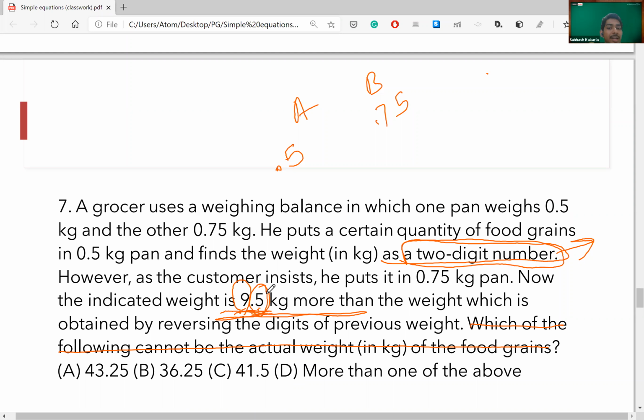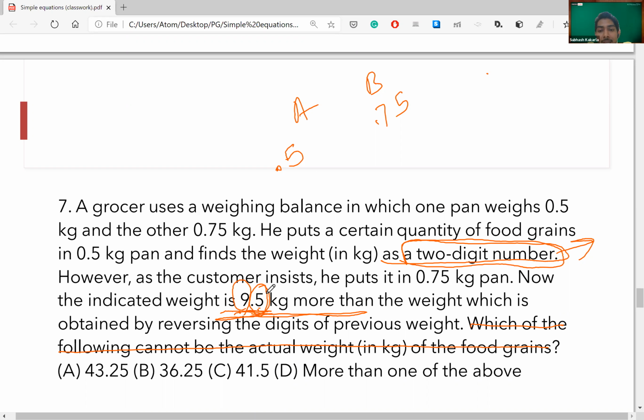So if I take 43.25 and measure it on A, what will it tell me about the weight? It will tell me 43, right? Because it will reduce by 0.25.